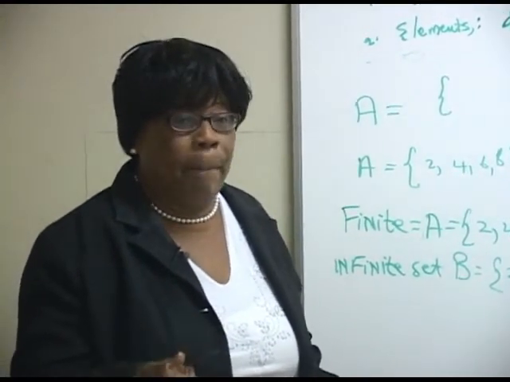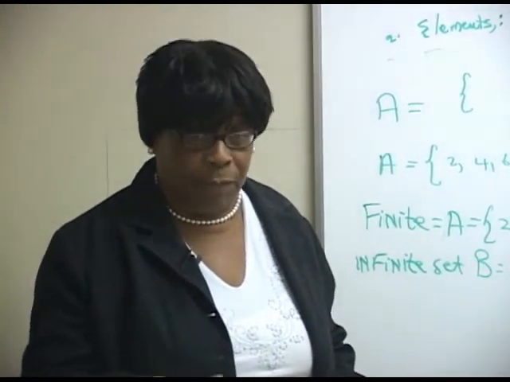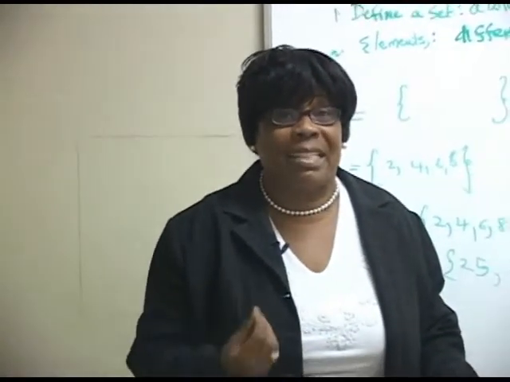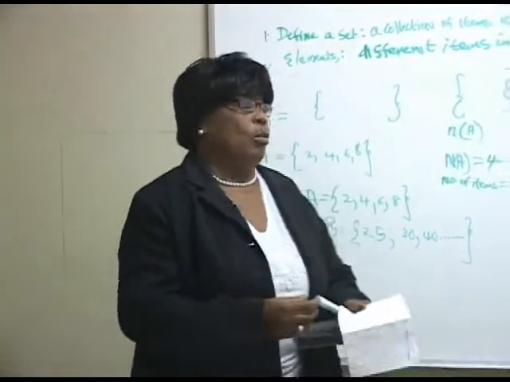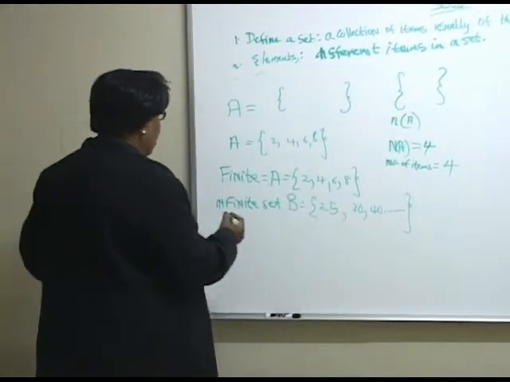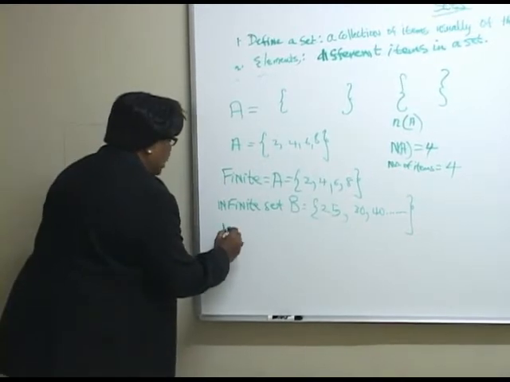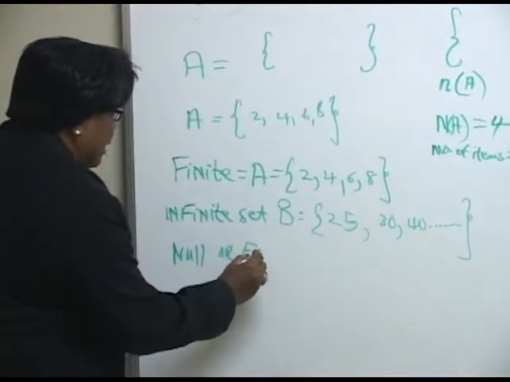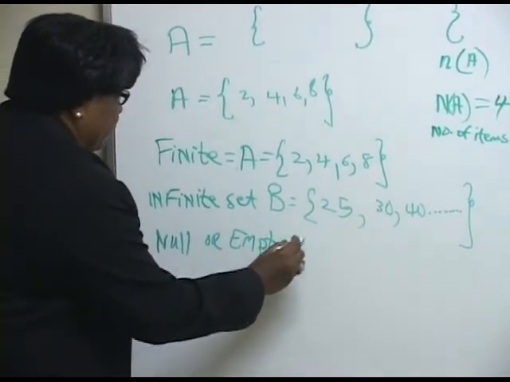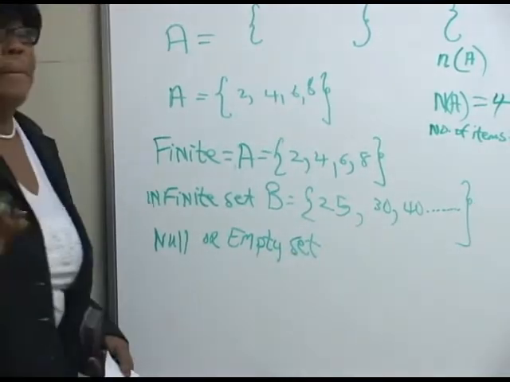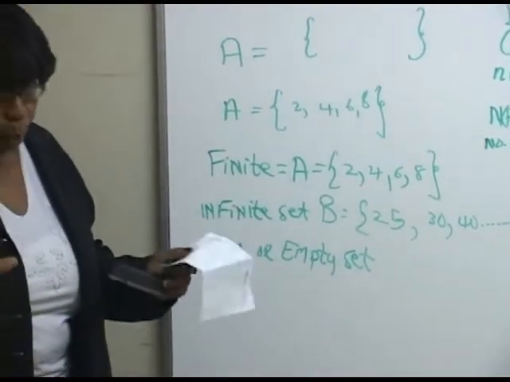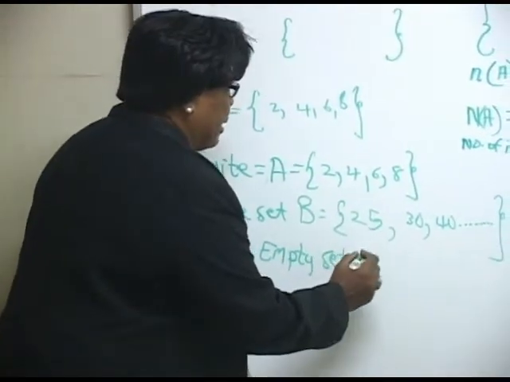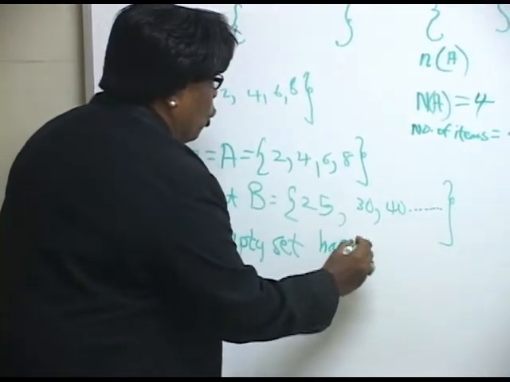But in terms of combinations and permutations, it is there. So in dealing with this topic, sets, we have to take account of it. The null set, we call it a null or empty set, because it has no numbers, no members. The null or empty set has no elements.